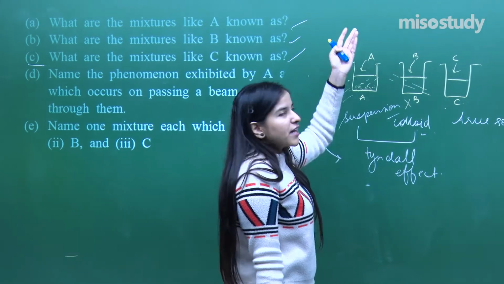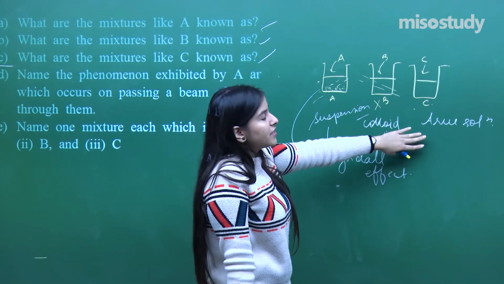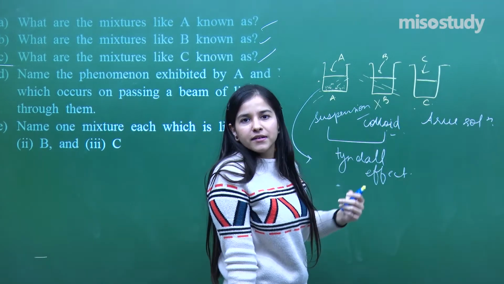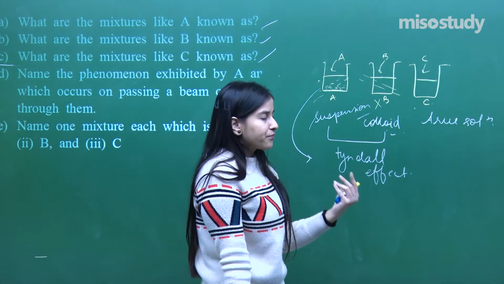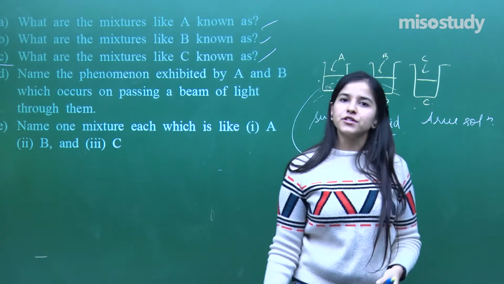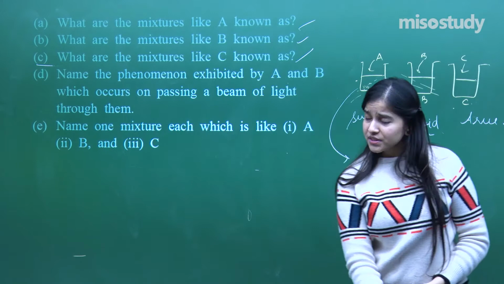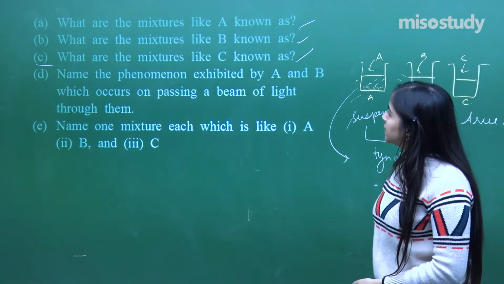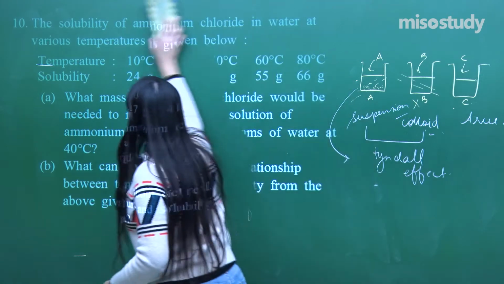What is a colloid? We have got different examples of colloid. I just told you, so I'm not going to tell you again. True solution you can very well make: alcohol plus water, sugar dissolved in water, salt dissolved in water, all of these are nothing but true solutions having single phase. Fine. So that was question number 9. Coming on to question number 10, the last one of this series.